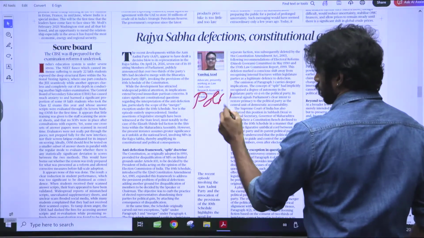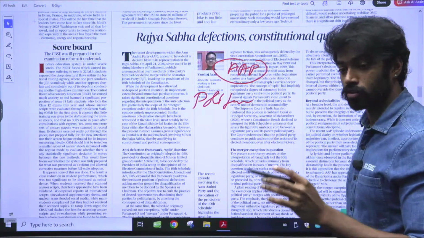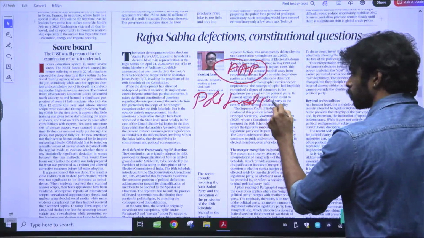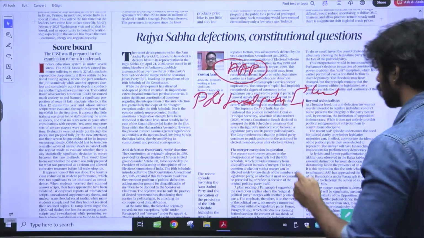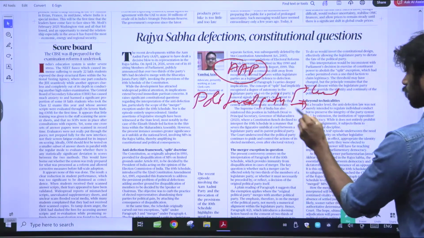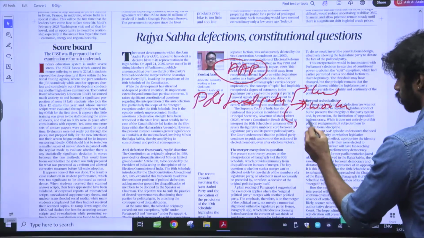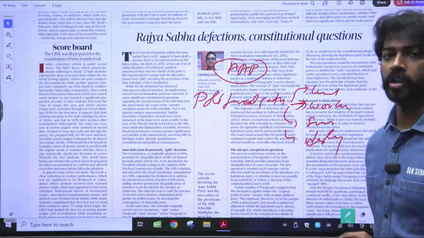Let's say ARP is an organization; we are discussing it in the context of political party and legislature party. A political party means all the leaders, the MLAs, MPs, and other than that, the workers, the political party workers. Then you have symbols, then ideologies. All of these together represent a political party.